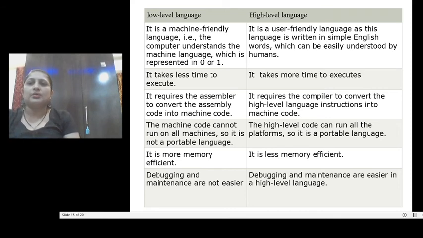Then when we talk about memory efficiency, definitely low level language or middle level language requires less memory to store because it doesn't require the translator, it doesn't require converting the code. So it is more memory efficient. But in the case of high level language, it has less memory efficiency. And when we think about execution speed, execution of the machine level language is much faster as compared to high level language. But debugging and maintenance are not easier. In the high level language, debugging and maintenance are very easy.